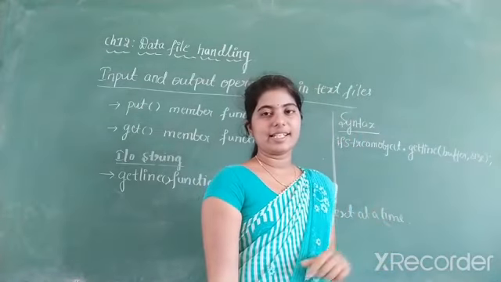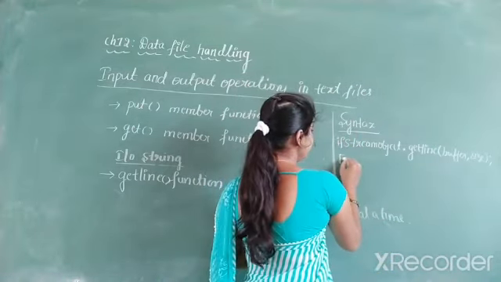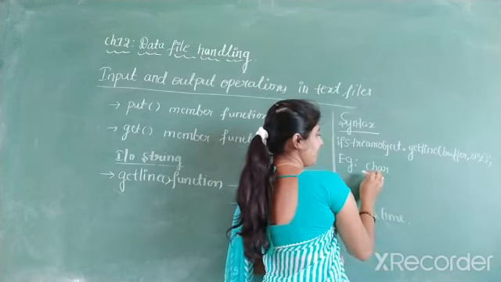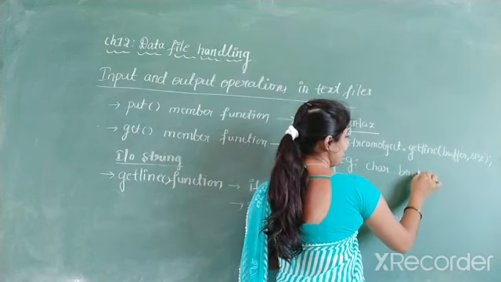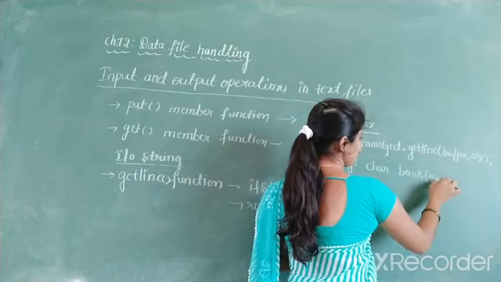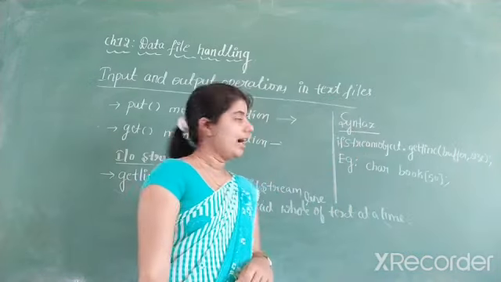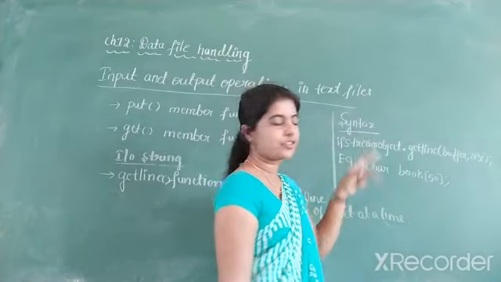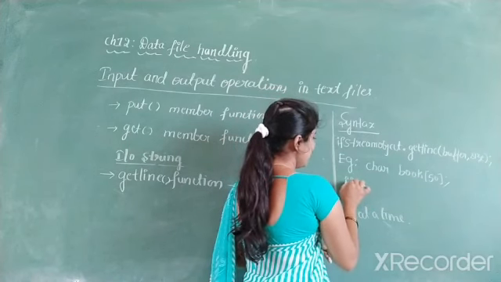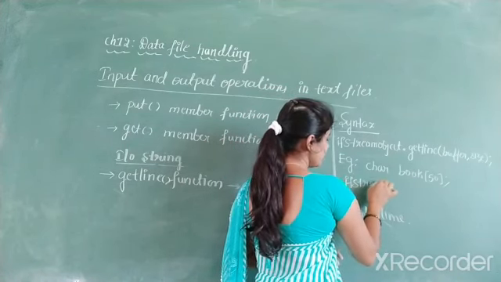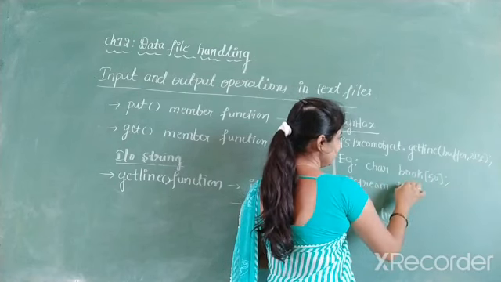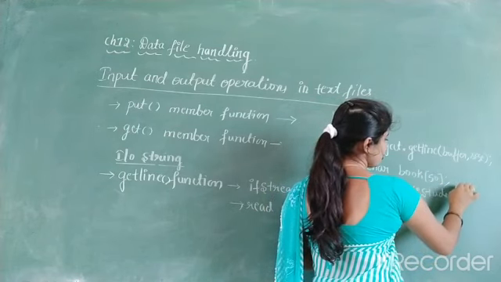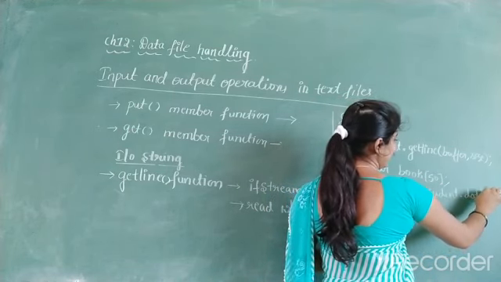So now let us write an example for this. Example for getLine function. First you create one file. The data type of the file is char and the file name is book and the size of this is 50. And you have to create an ifstream object. Create an object in the next line. ifstream class. Then the object name is fin. And the file name is the same file name I am taking once again. student.dat is the file name.